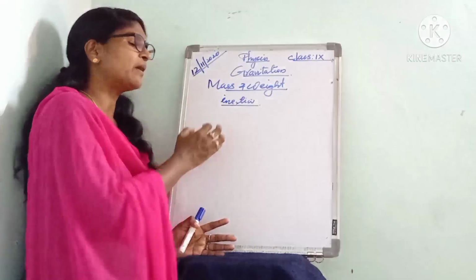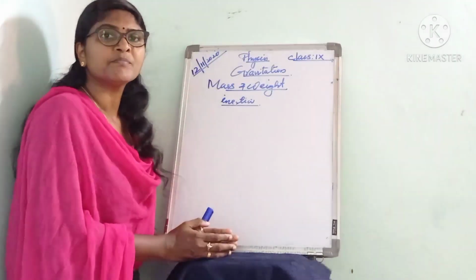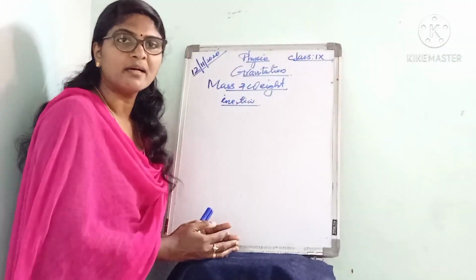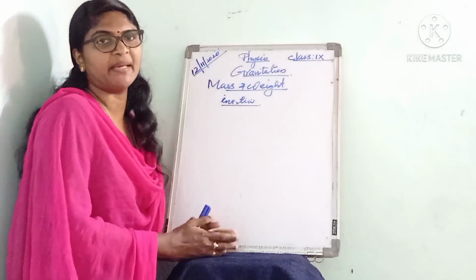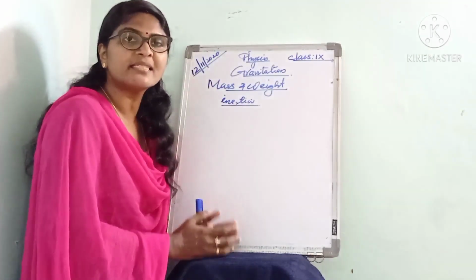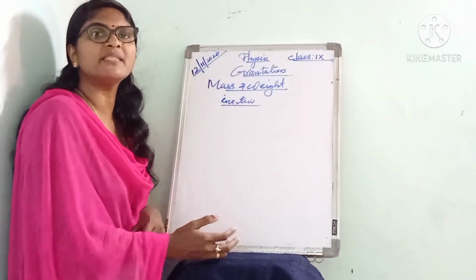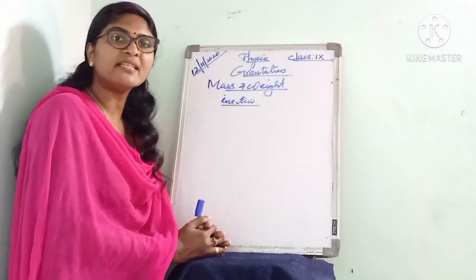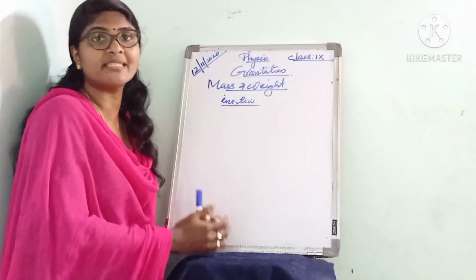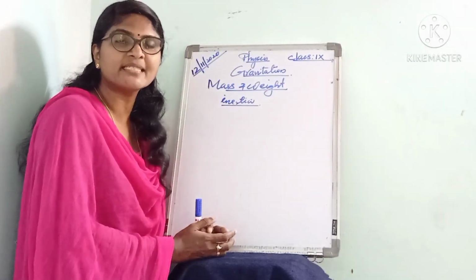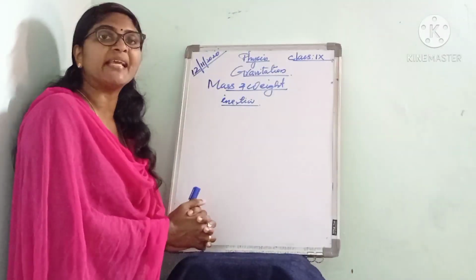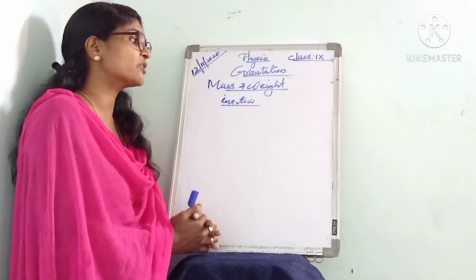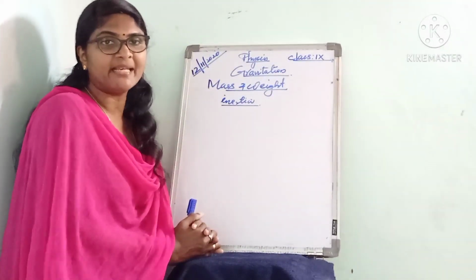Also, the mass of an object remains the same whether the object is on Earth, on the Moon, on any other planet, or in outer space. So we can say the mass of an object is a constant and does not vary from place to place.